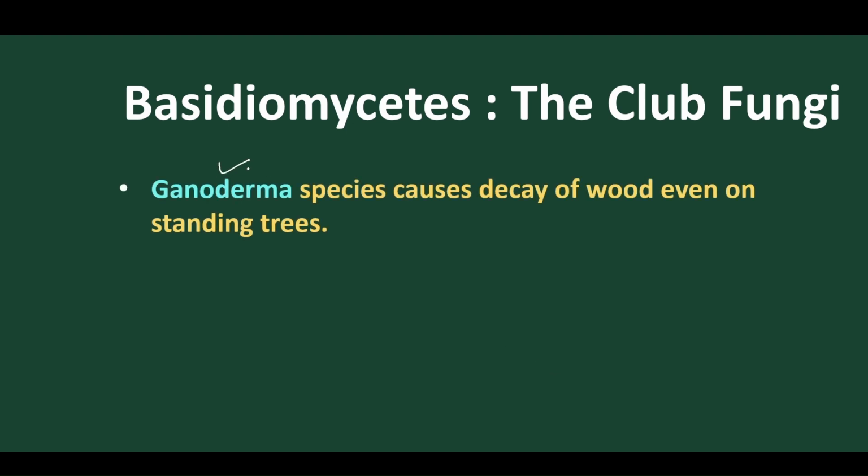Ganoderma is regarded as the largest fungi, and this fungi is found on decaying wood. So this fungi grows on decaying wood, on a standing tree. On a standing tree or decaying wood, this fungi can grow. Suppose the wood is fallen, they can grow on the fallen wood. So this is the important character of this fungi called Ganoderma.